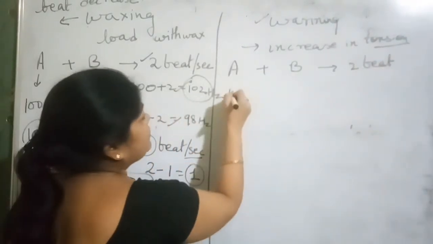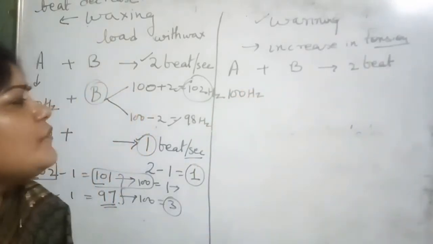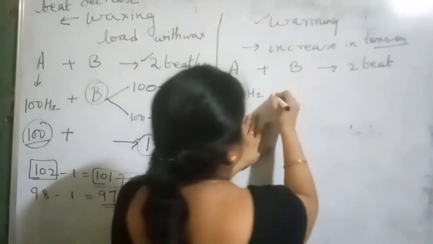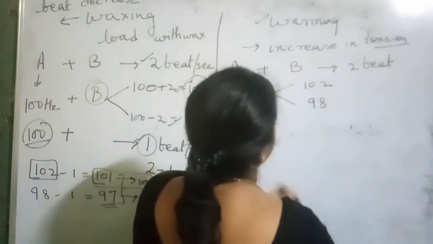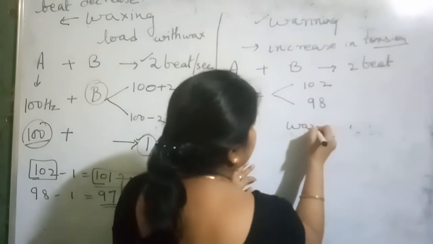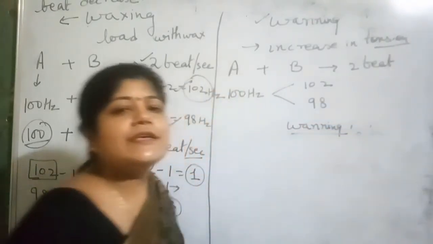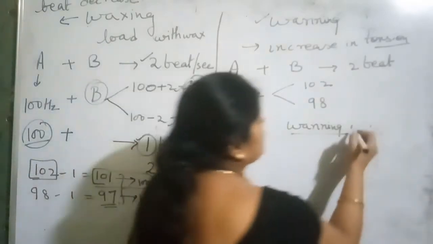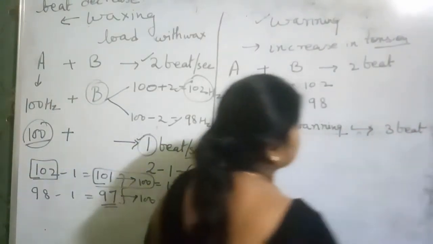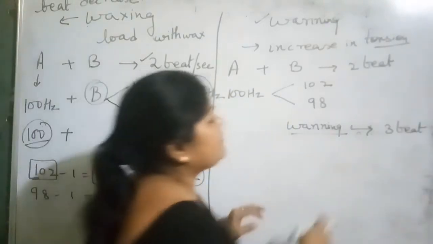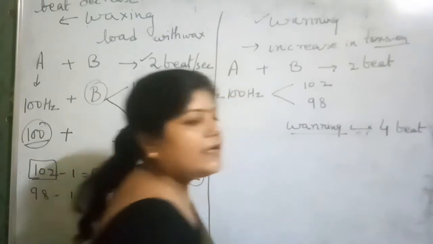Okay, and its frequency is 100 hertz. Clear? Now we have to find the frequency of B. Again, it may be two cases, 102 and 98. Now when the tuning fork of B is waning, or there's an increase in the tension of the string, we get the beats, for example, 3 beats per second.